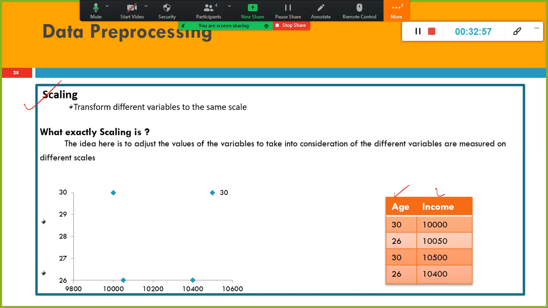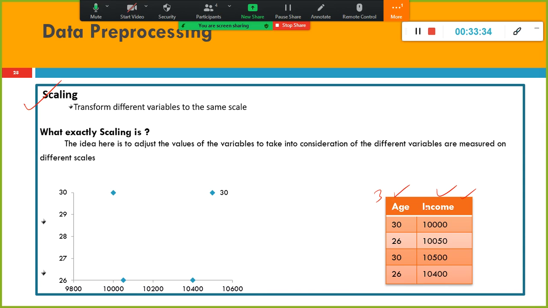Take for example age and income. The age column at the maximum can take only 3 digits, right? Even 100 years nobody lives, and even if they live, 100, 103, but nobody lives beyond 3 digits. And the income can be any number of digits, right? It can be 6 digits, 7 digits, 8 digits, depending on the company's income or revenue, the size of the company, all those things matter.